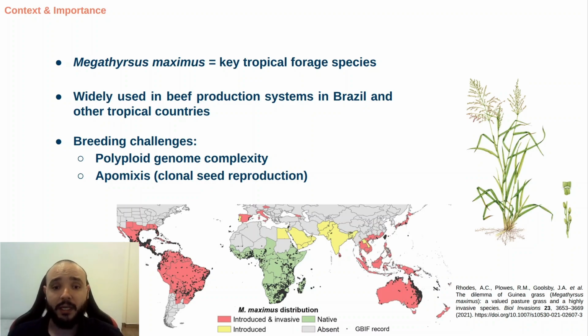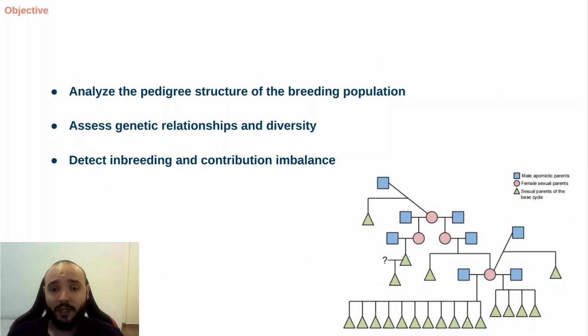However, we didn't have a clear view of how genetically diverse this population really is and how related these genotypes are. So, our main goal was to analyze the pedigree structure of this population to understand the genetic relationship among individuals and also to identify potential inbreeding or imbalance in the genome contribution across the breeding base.